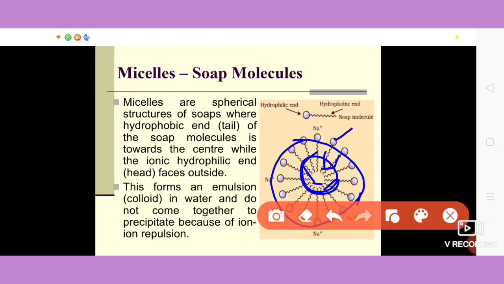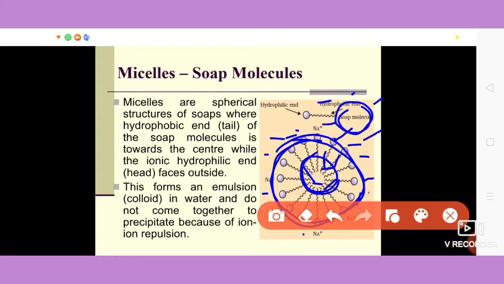Soap molecules or micelles are very big structures, and so this forms an emulsion which is a colloid in water. And since the surface of each such micelle bears the same charge, that means negative, this is the negative carboxylate ion on the surface of the micelle. Similarly, another such micelle will also have the negative charge present on the surface.